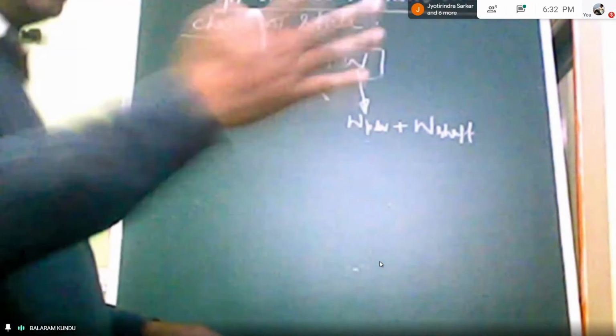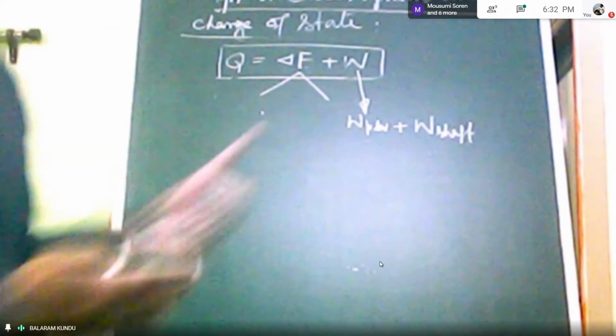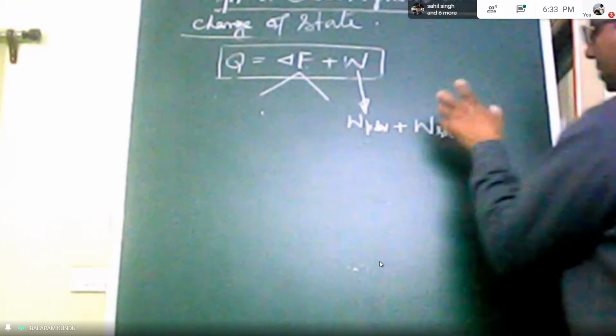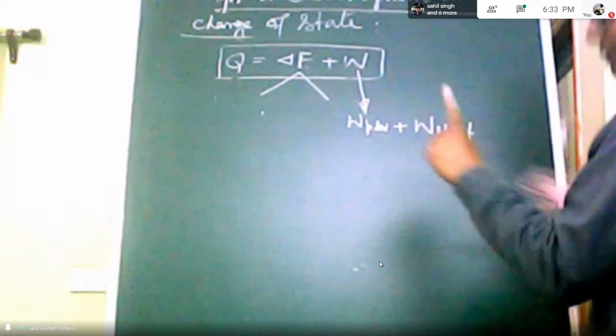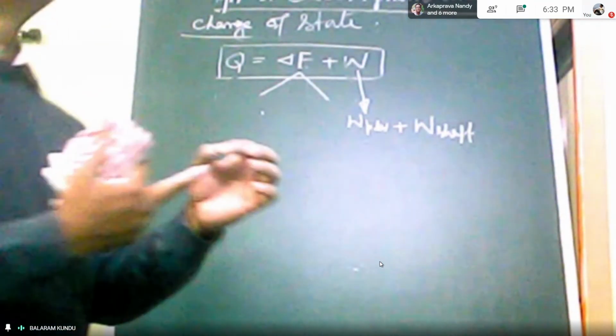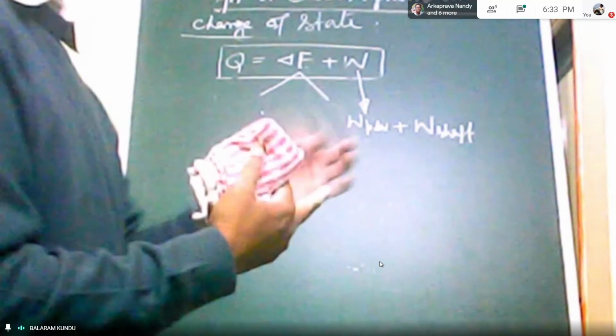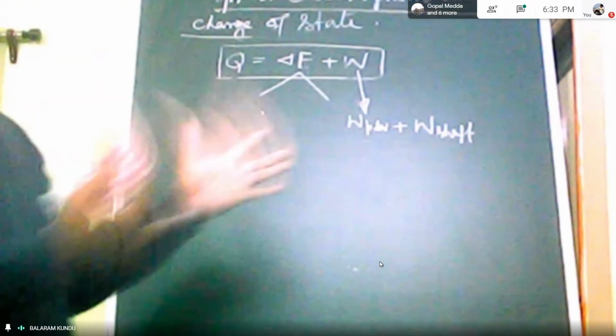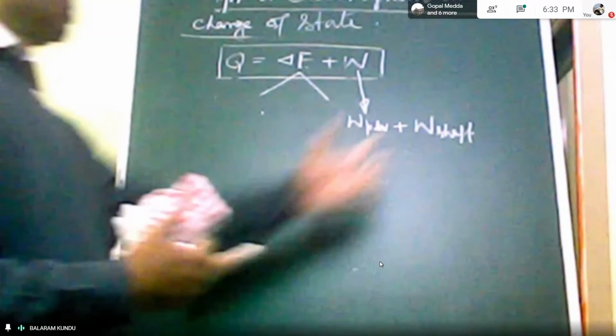During this transmission, torque is produced, and this torque into angular velocity is the shaft work, W shaft.